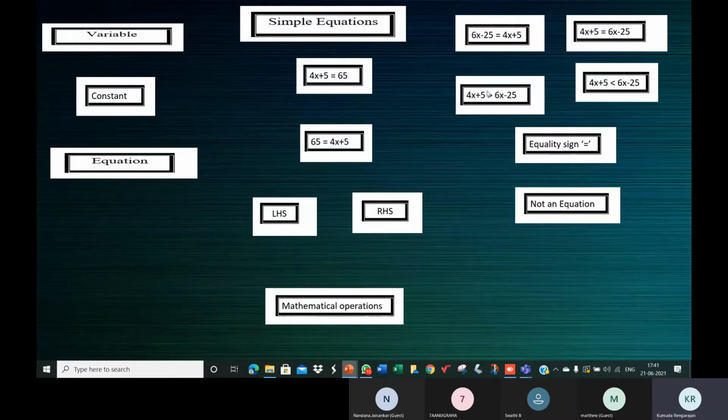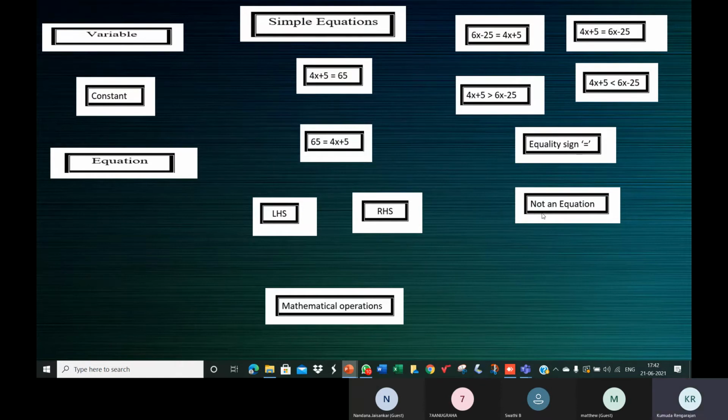They are inequations. Here the inequality sign is greater than, and here the inequality sign is less than. Equality sign, inequality sign. So these are inequations.